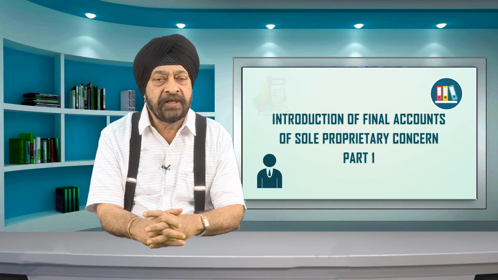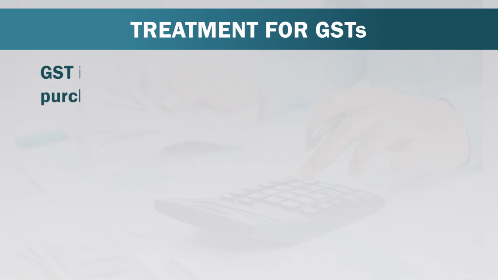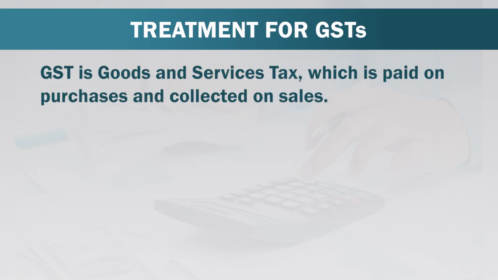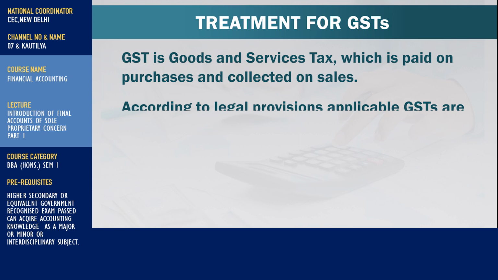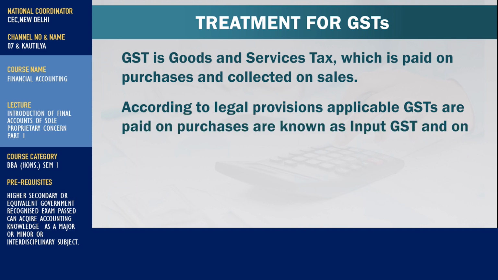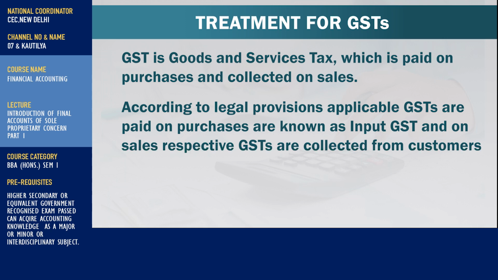Dear students, let us understand treatment of GSTs. GST is goods and services tax, which is paid on purchases and collected on sales. According to legal provisions, applicable GSTs paid on purchases are known as input GST, and on sales, respective GSTs collected from customers are known as output GSTs.